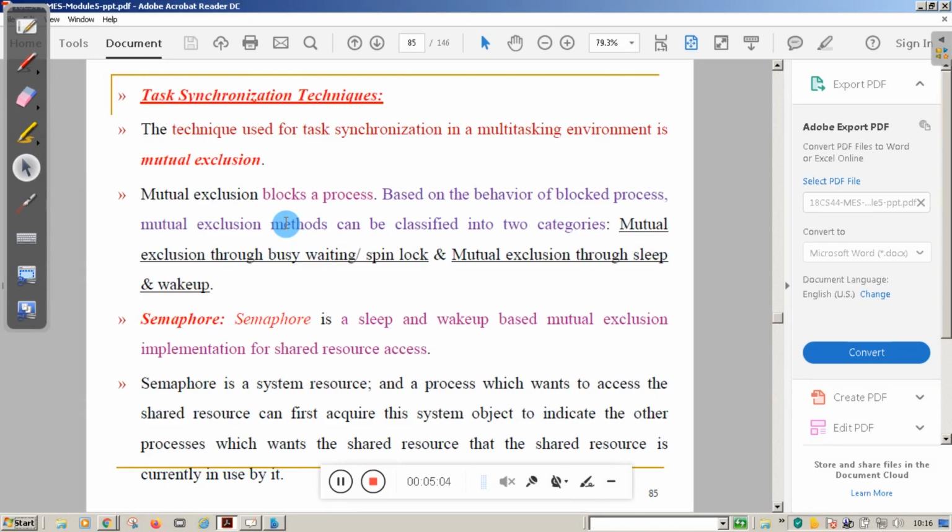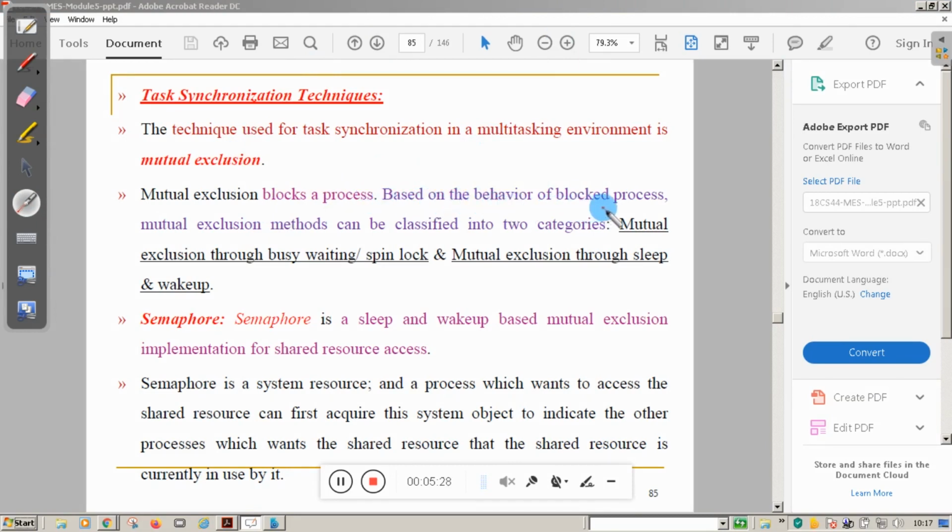Now, task synchronization techniques. What are the different types of task synchronization techniques? The task synchronization techniques are, one is mutual exclusion. Mutual exclusion means when one process is using a particular resource, the other process is blocked. So mutual exclusion blocks a process.